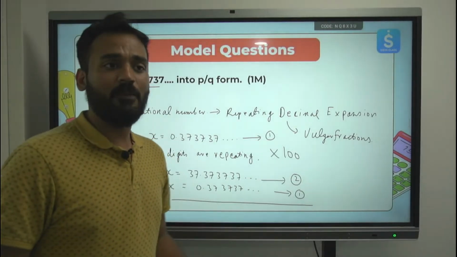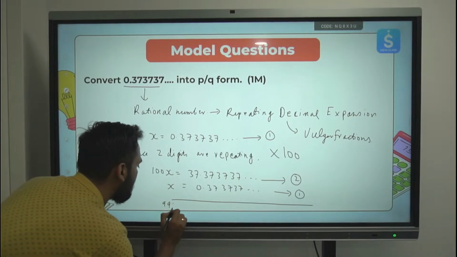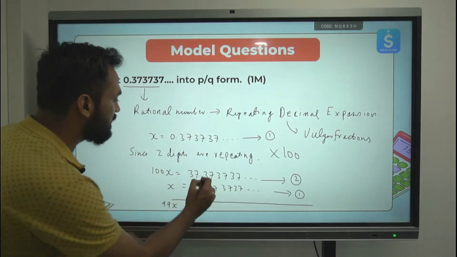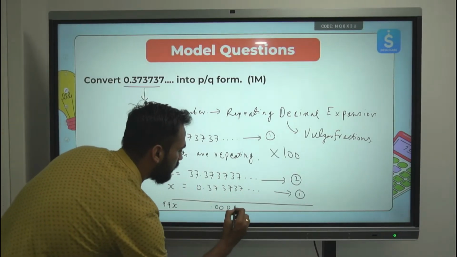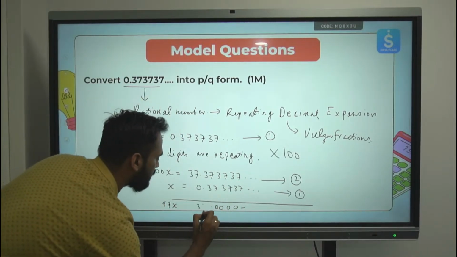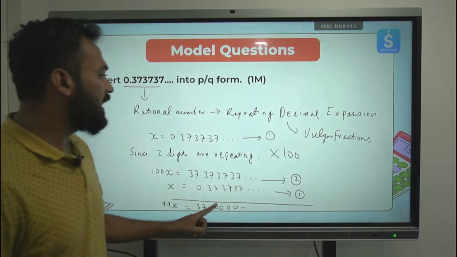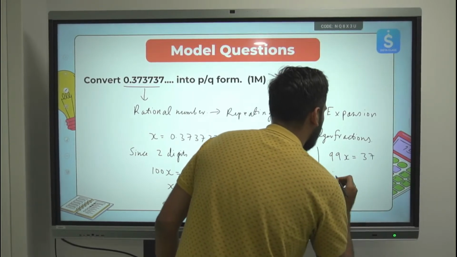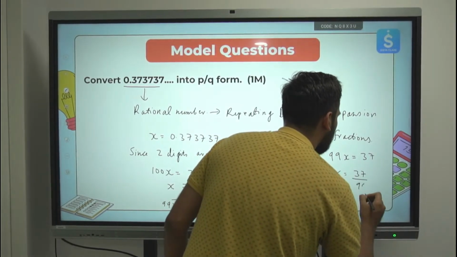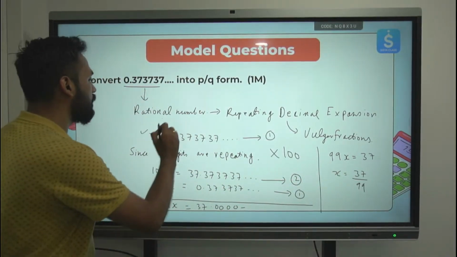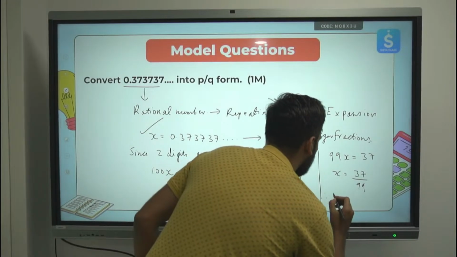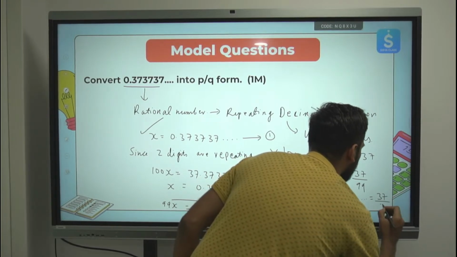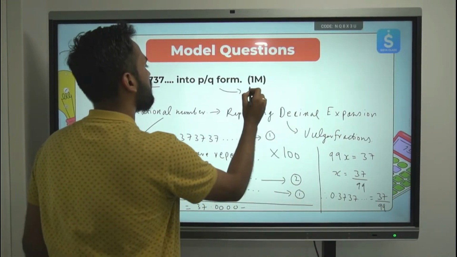100x minus 1x will come out to be 99x. 37.373737 minus 0.373737. This 3737 will become 0.00000. Correct? 37 minus 0 is 37. So what is left with us? 99x is equal to 37. Therefore, x will come out to be 37 by 99. And what is x? X we started with 0.3737. Therefore, the fraction form is 37 by 99. Clear? The answer for this is 37 by 99.